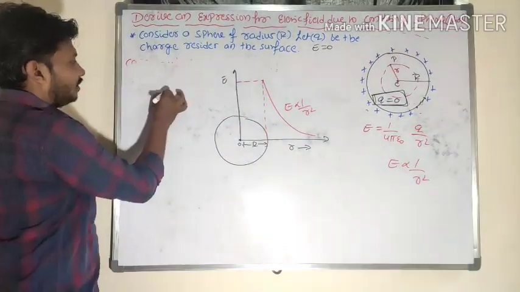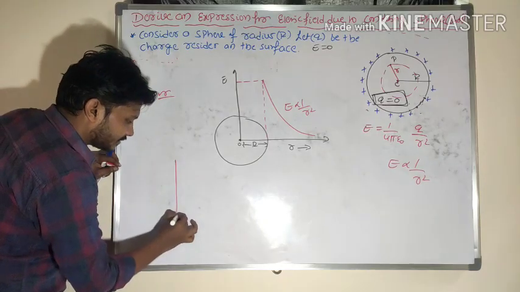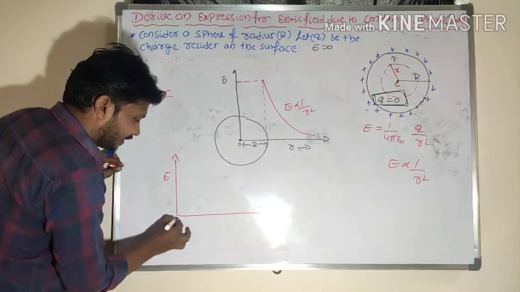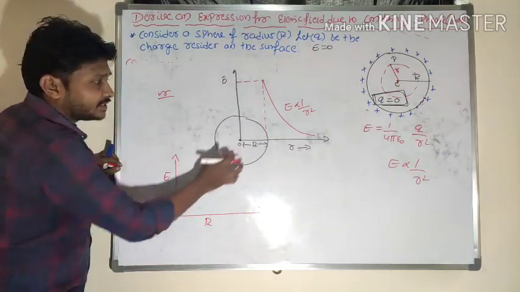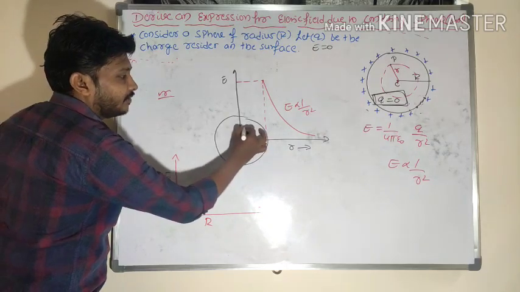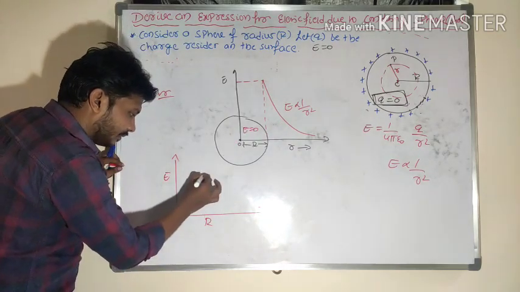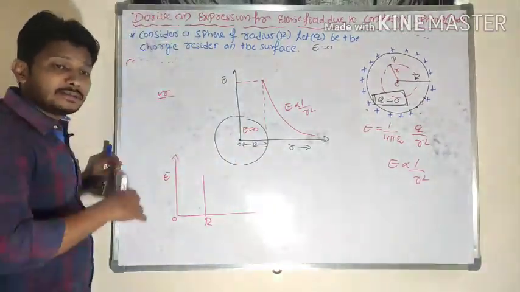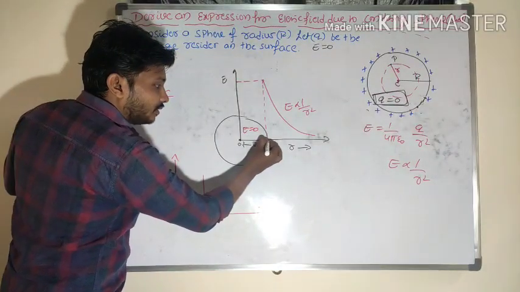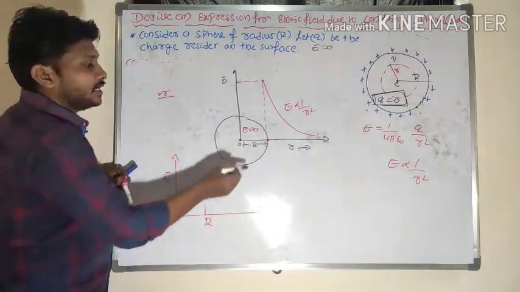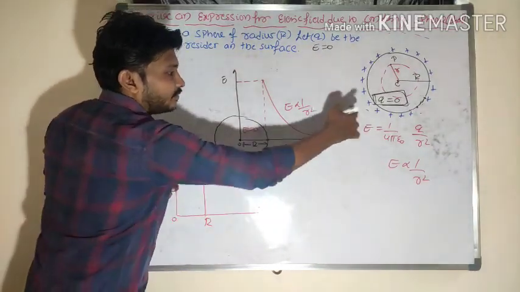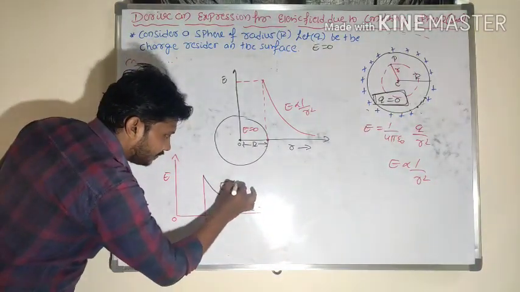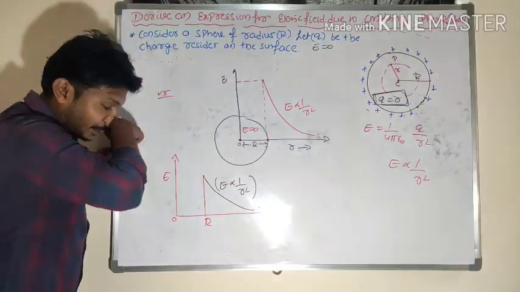What is the nature of the graph for electric field strength versus distance in case of a conducting sphere? From the center of the sphere to the surface of the sphere, field value is 0. The electric field value starts from the surface, where the electric field value is maximum. The electric field value is maximum on the surface of the conducting sphere. Its value goes on decreasing as the point of observation moves away from the sphere, so E is inversely proportional to R square. Hope you understand this one.